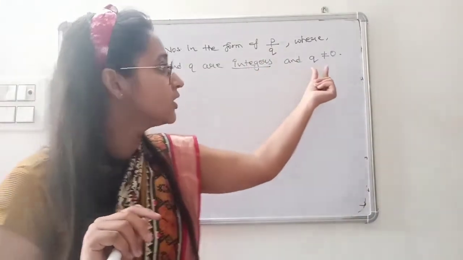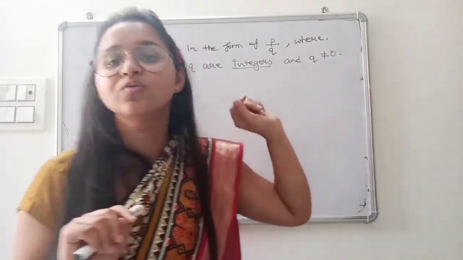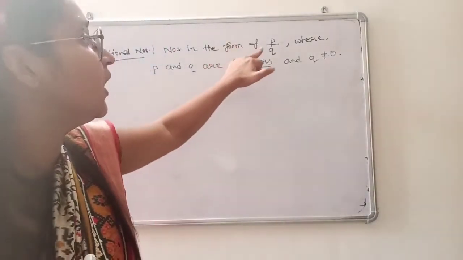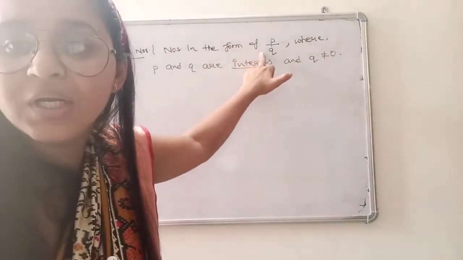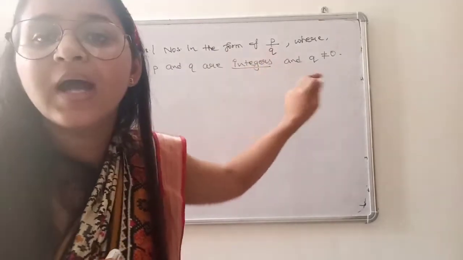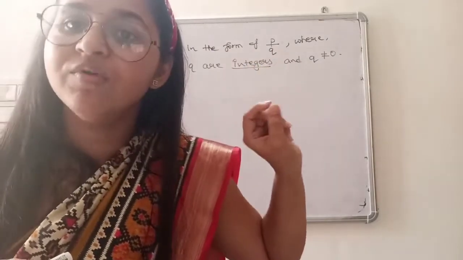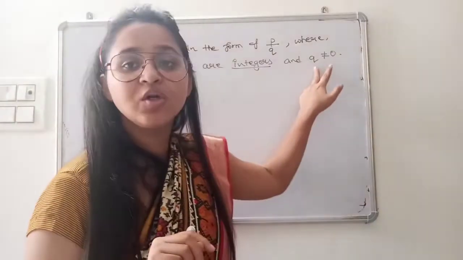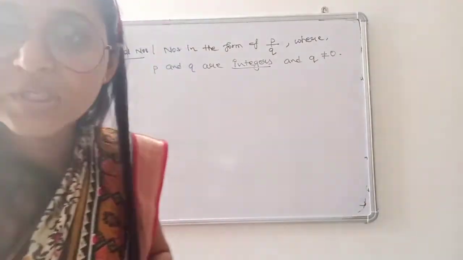Now the next condition is Q is not equal to 0. What do you mean by this? Any number which has denominator equal to 0, that number is not defined. So we will say that Q, that is the denominator, must not be equal to 0.